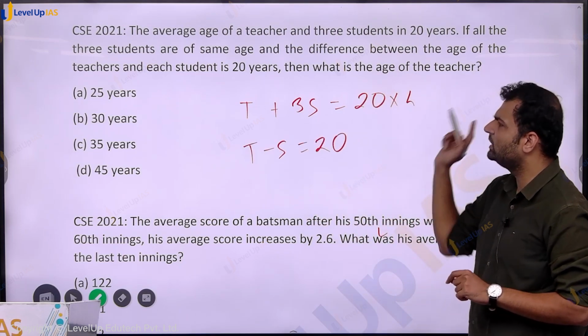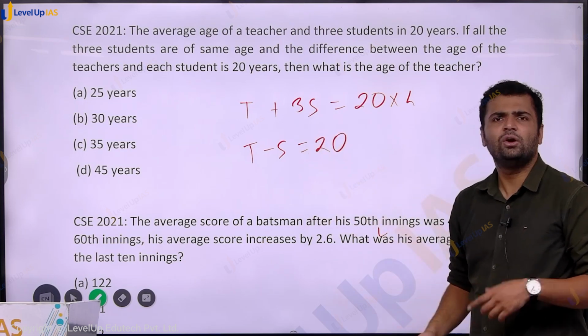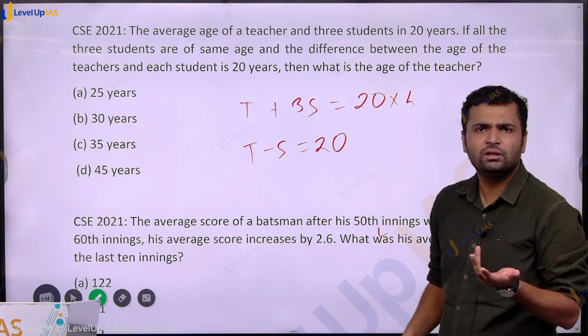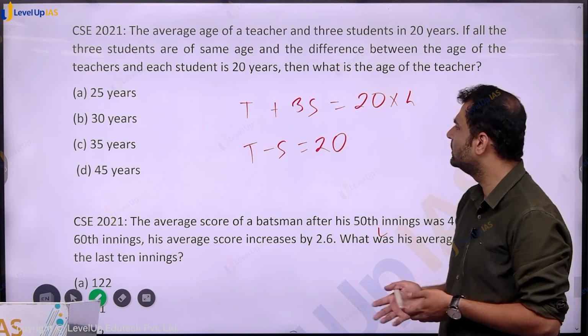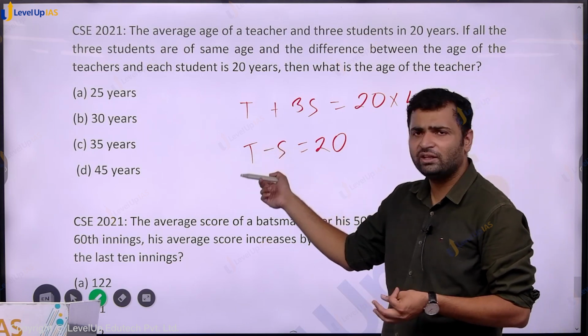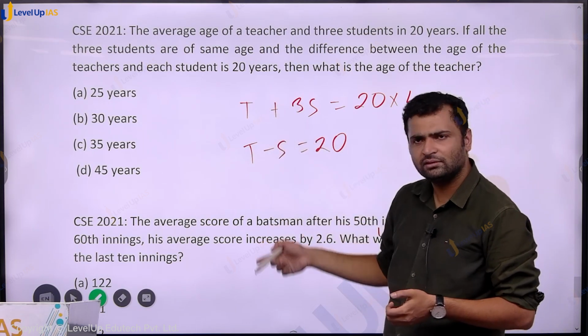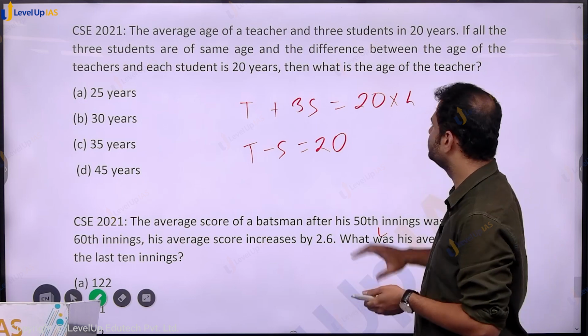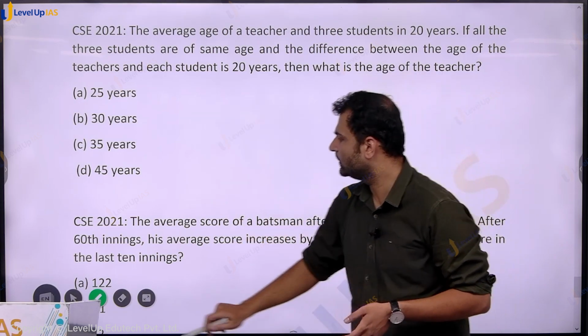What is the age of the teacher? So we have 2 equations, 2 unknowns. We can find it out. We know how to solve these linear equations. We already learned about it. Just multiply this equation by 3 and then add, and you will find the age of the teacher. Next,